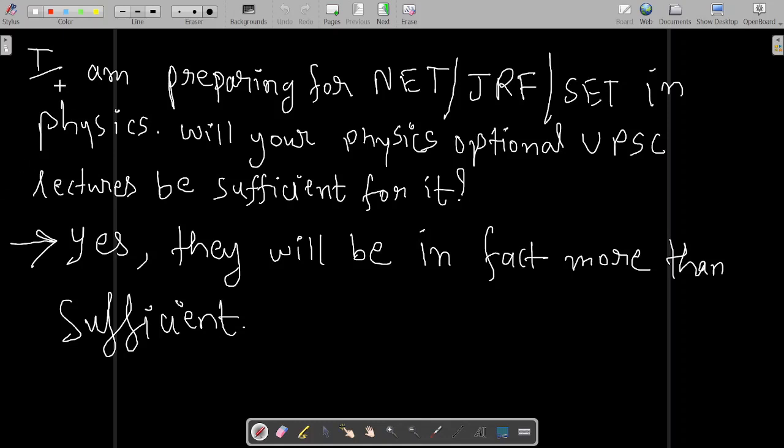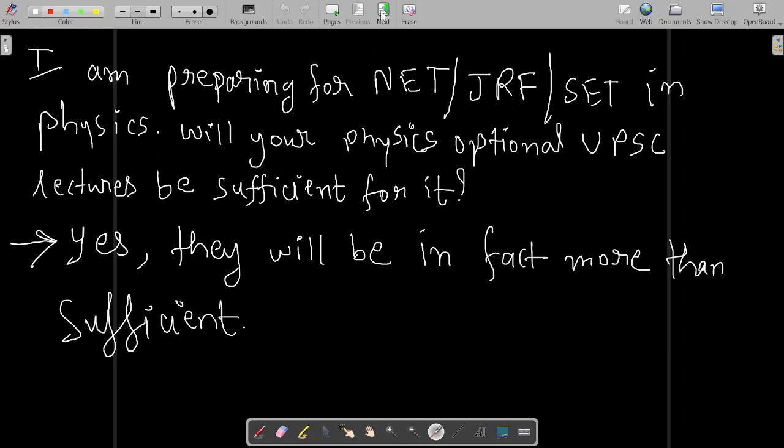Someone was asking that I am preparing for NET, JRF or SET in physics. Will your physics optional UPSC lectures be sufficient for it? Yes, they will be in fact more than sufficient if you are preparing for NET or SET in physics.